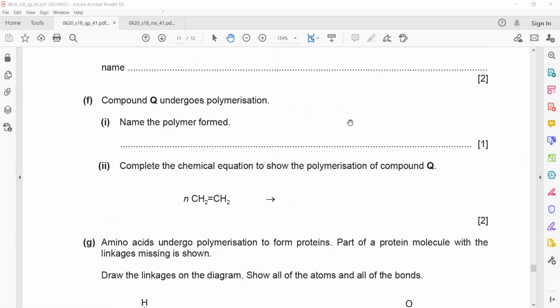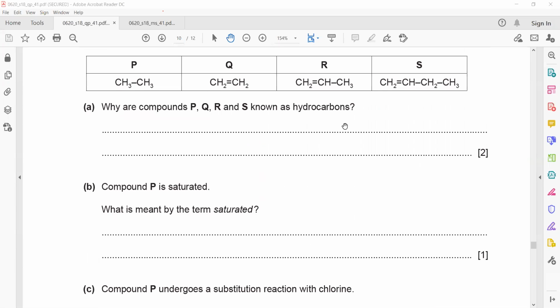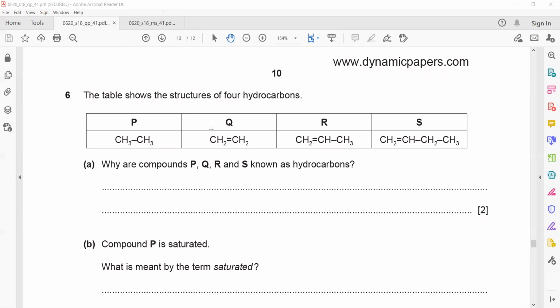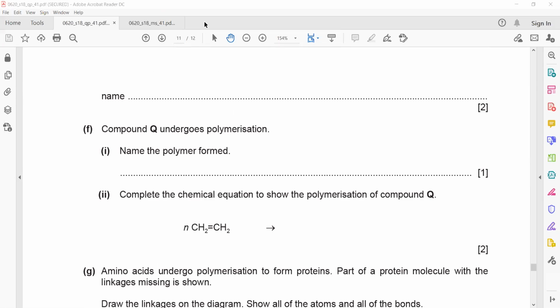Compound Q undergoes polymerization. Name the polymer formed. What is compound Q? What is the name of this compound Q? It is ethene. So if it is ethene, what is the polymer formed by ethene? Whenever you draw a polymer, you don't have to draw it, you just have to name the polymer. Because they undergo addition polymerization, the result will be polyethene.